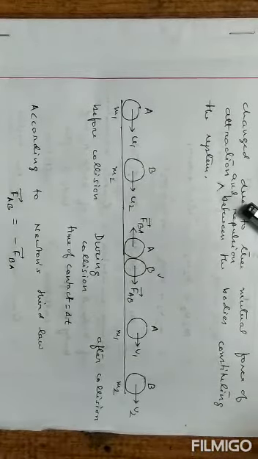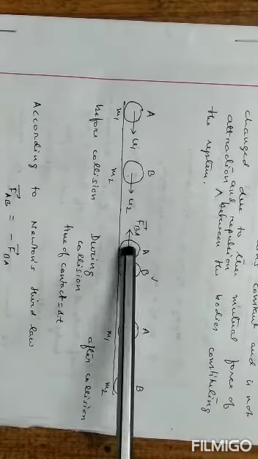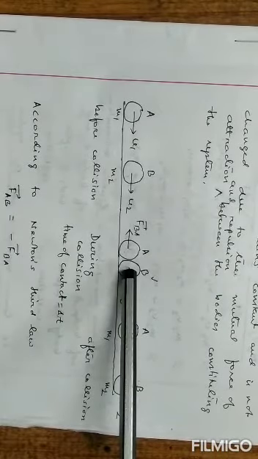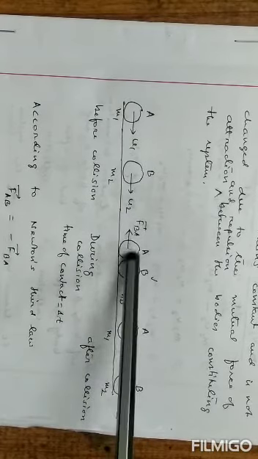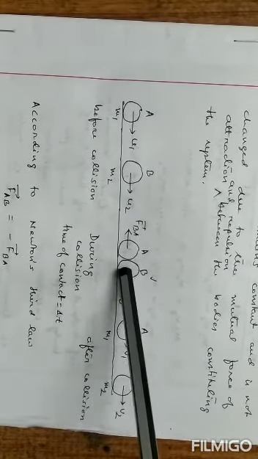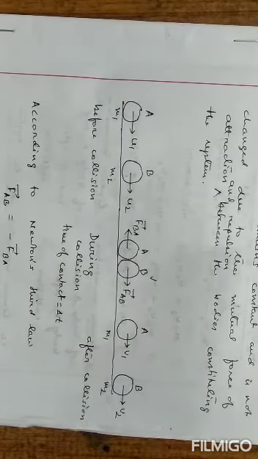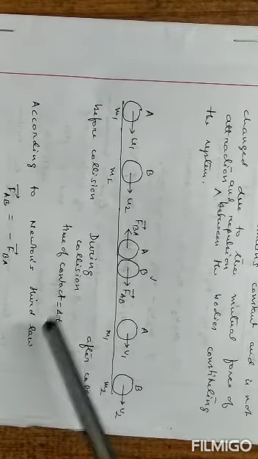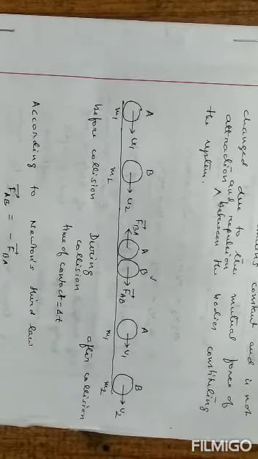That means when A hits B, their individual momentum changes, but the total change of momentum of the system as a whole is equal to 0.